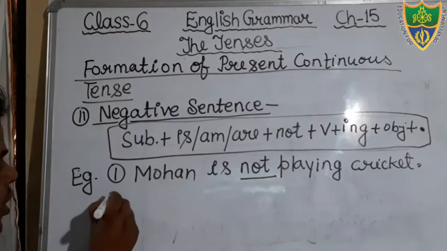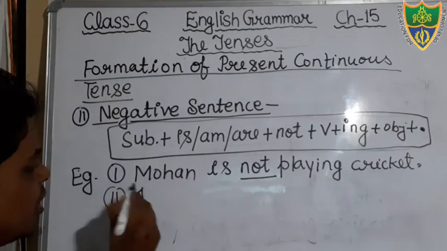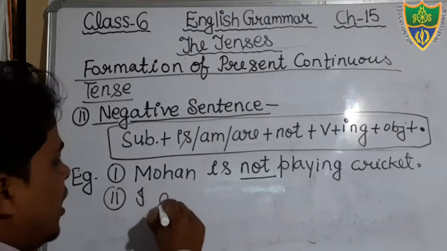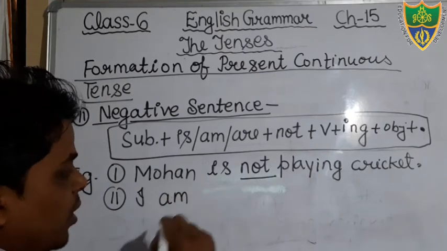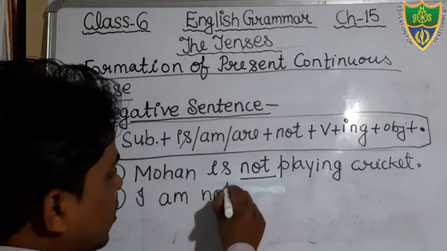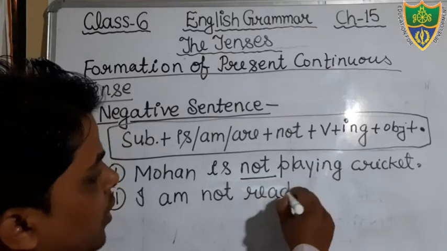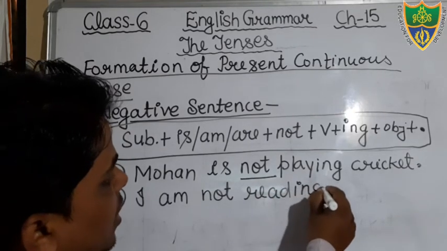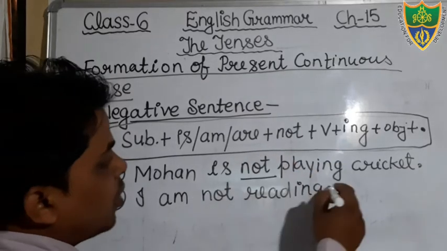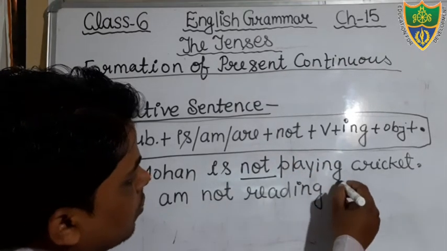Okay, another sentence we can see with I. You can say I. With I we will use the helping verb am. I am not reading. Read is the main verb. In the verb we will add ing. It becomes reading. I am not reading a book.